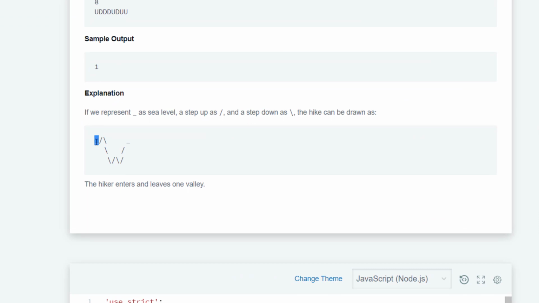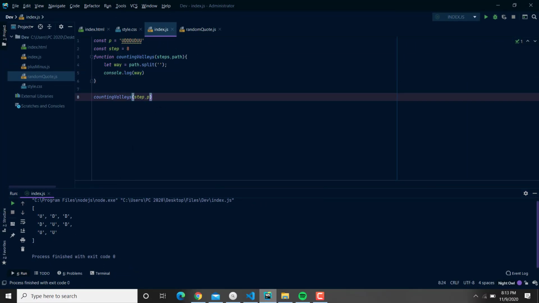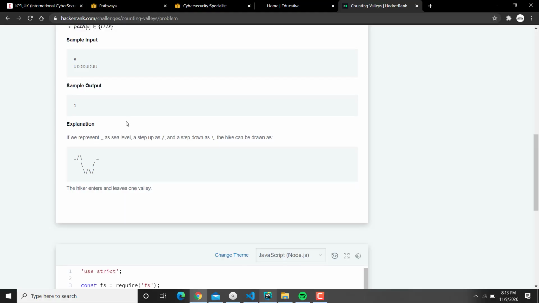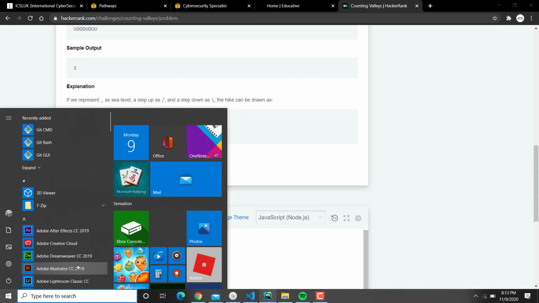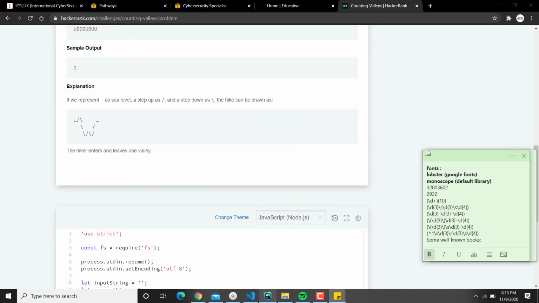Let's imagine that the sea level is 0, up is +1, and down is -1. So let me just comment this down here, but I don't know if you're gonna see that or not. No, you're not going to be able to see that. So just grab some sticky notes. Let me explain this in a sticky note.